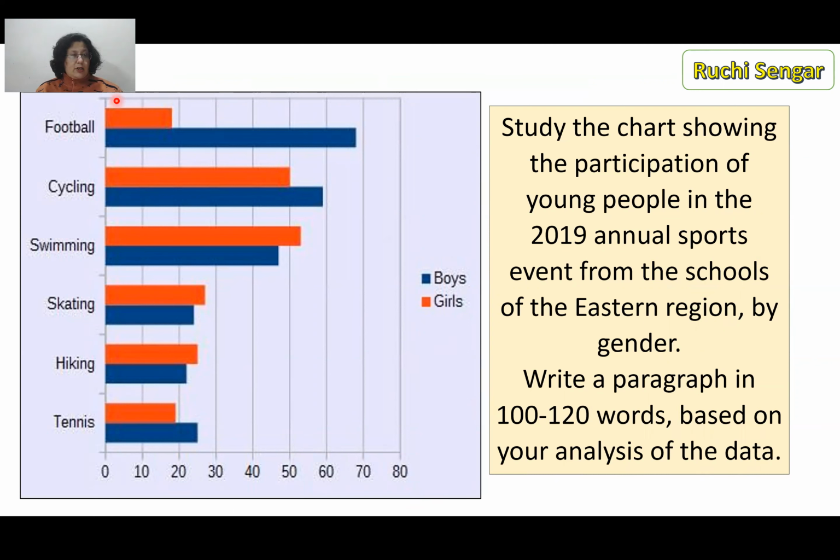So this is the data. You have a whole lot of sports here. You have the number of participants here. The number of participants in blue, you have the boys. In red, you have the girls. The paper is in grayscale, or it's going to be black and white. So you might want to change the colors to black and white when you're teaching your kids so that they get used to it. Okay, then we move on.